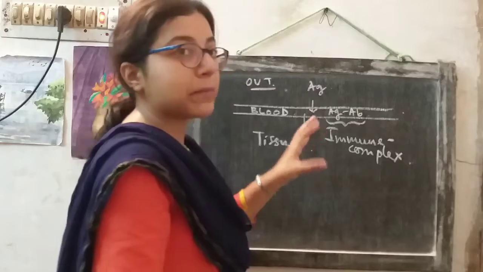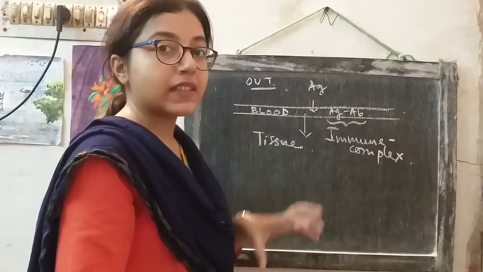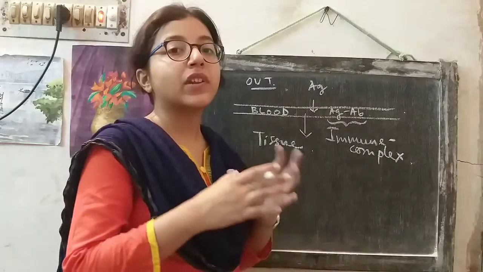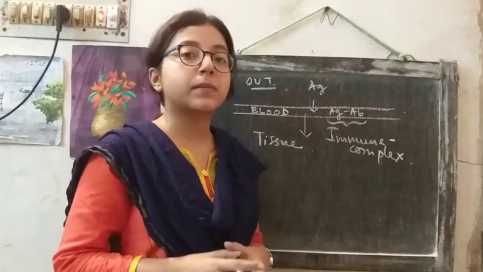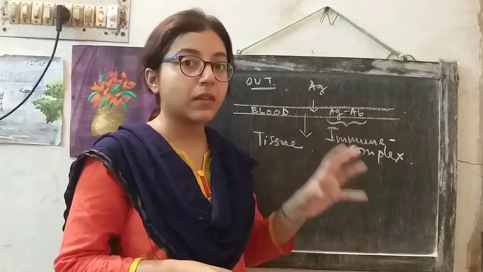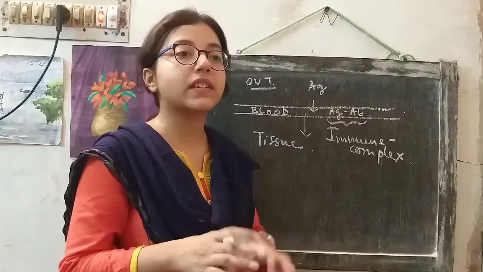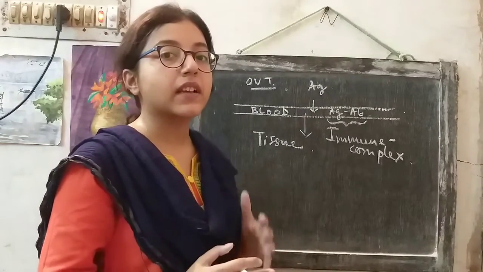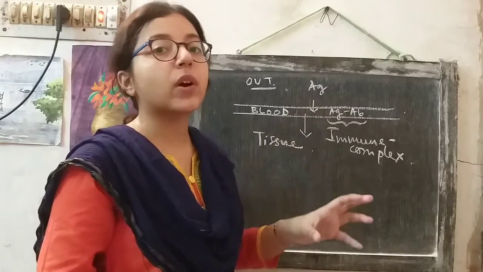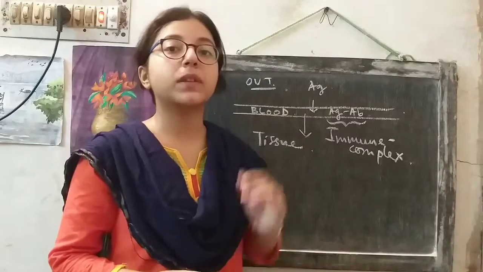So first, antigen that is present outside the body will enter into the bloodstream where it will form immune complex. Immune cells having Fc receptors will bind to the immune complexes, and once they are bound, the granulocytes will secrete cytokines, and these cytokines will cause this immune complex to enter the tissue space from the bloodstream.